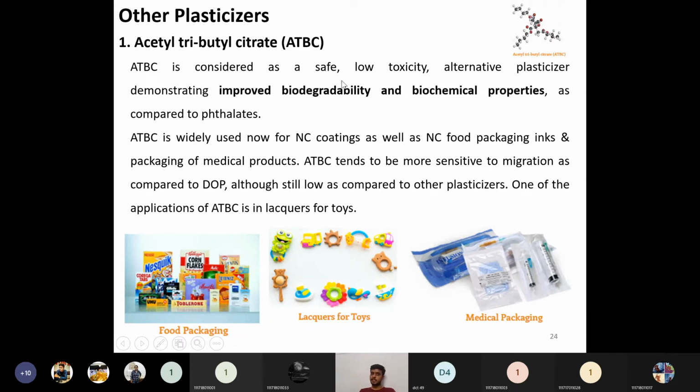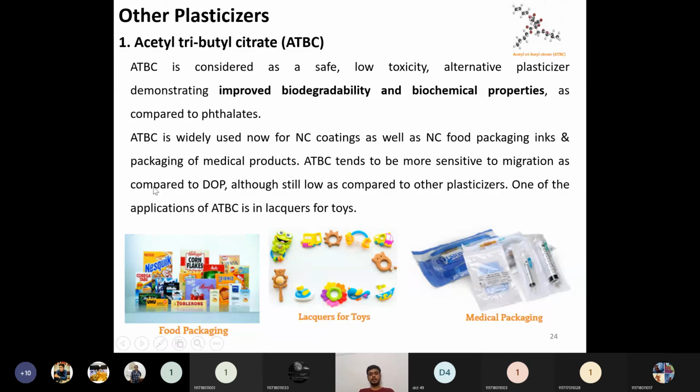ATBC is considered safe, less toxic, and an alternative plasticizer demonstrating improved biodegradability. So the biodegradability is very high, and the biochemical properties of ATBC are very good compared to various phthalates, as we discussed earlier. ATBC is now widely used for nitrocellulose coatings as well as nitrocellulose food packaging inks and packing of medical products. So ATBC now has very many applications compared to the phthalates, in the medical industry and also in the food packaging industry.